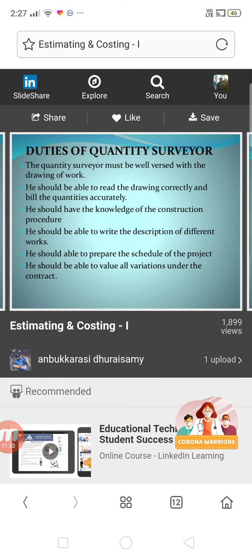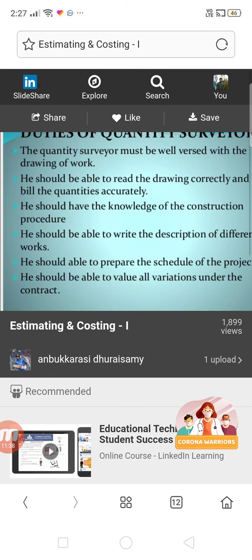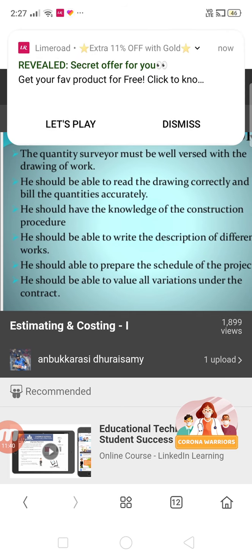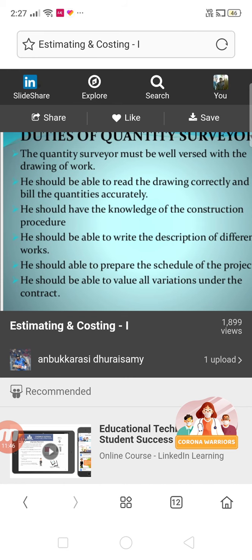So now moving on to the last one, which is the duties of a quantity surveyor. What is the duty of the quantity surveyor? First important thing is drawing plays a very important role.